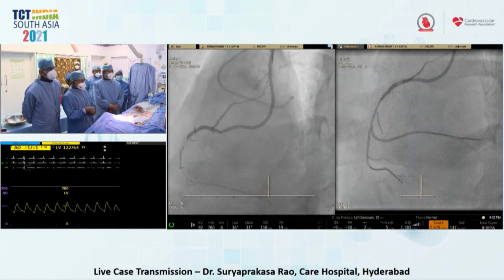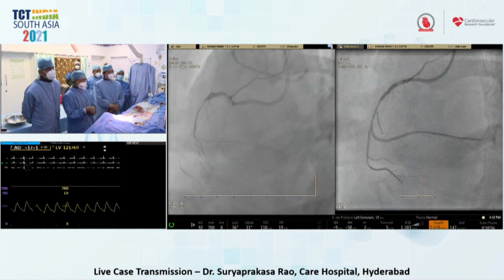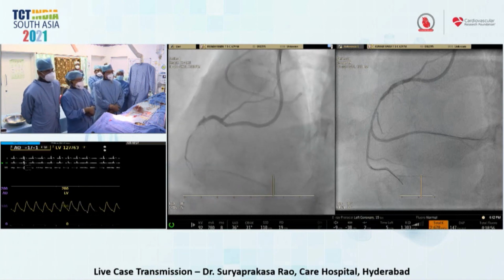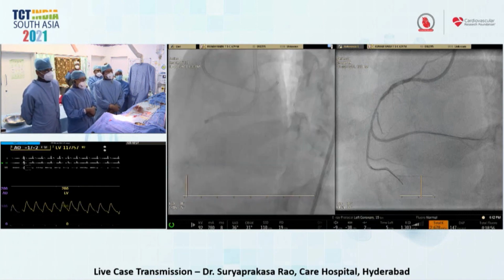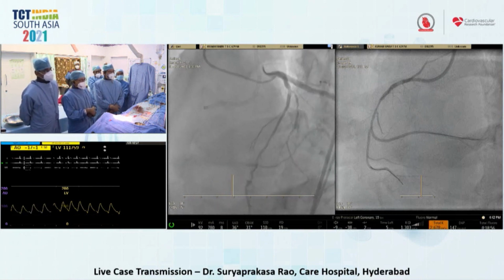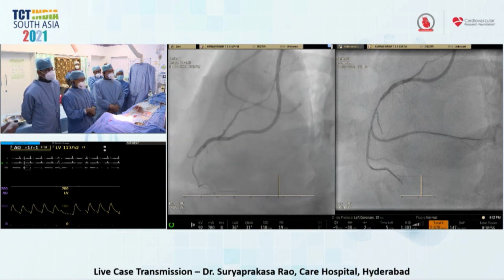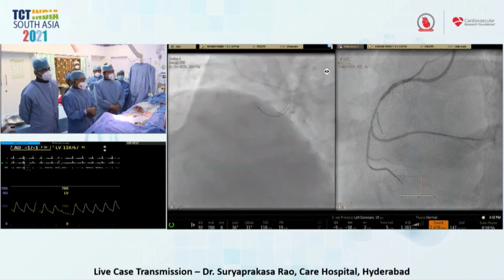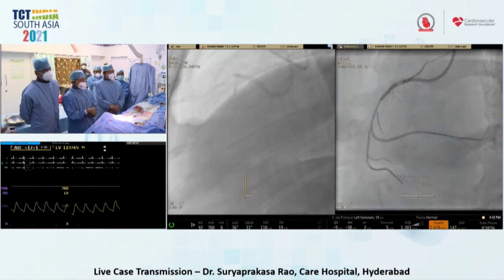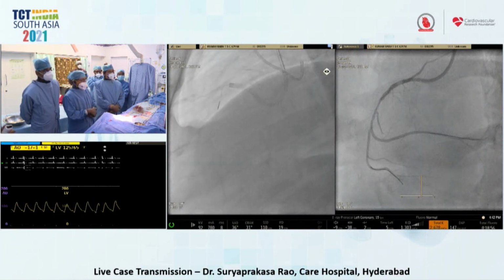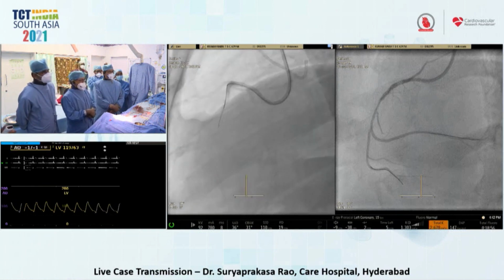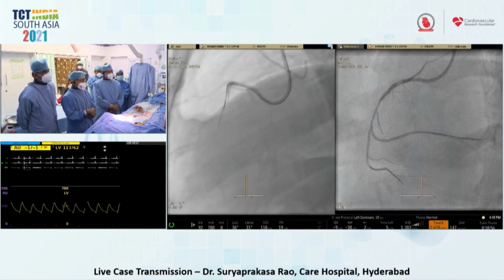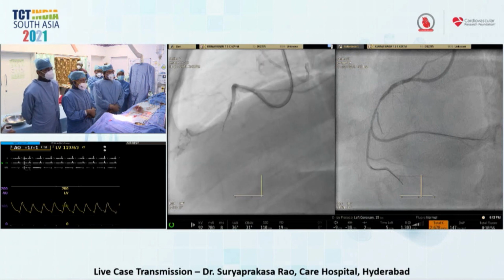A 7 French XB catheter was taken, engaged the right coronary artery, and for left coronary injection, an AL1 with side holes was taken, and then the left coronary artery was engaged with a 5 French Judkins for guidance. Subsequently we took the workhorse wire, Runthrough, and Caravel microcatheter support up to the proximal cap. Then we exchanged the Runthrough wire for a Fielder XTR, because basically our strategy here is micro channel tracking.